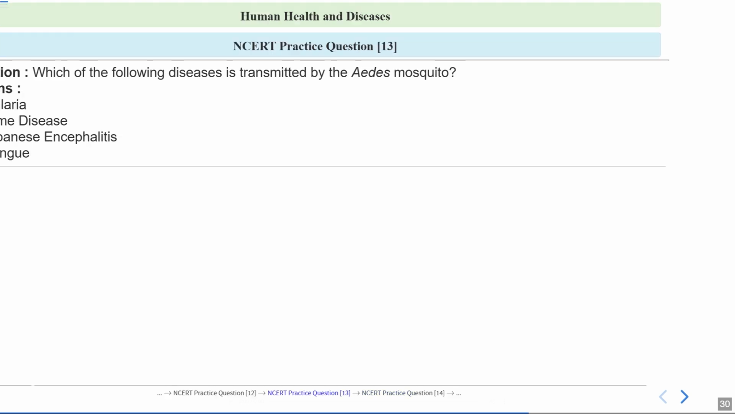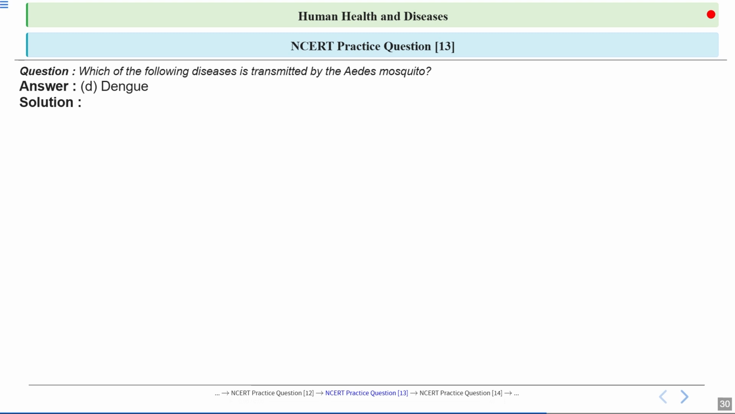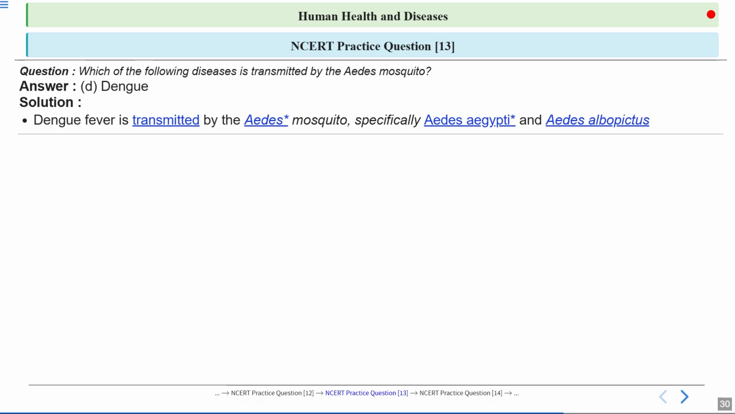Let's have a look at the answer. Okay, the correct answer is option number C, dengue. This is the correct answer. Now, dengue fever is a viral disease spread by the Aedes mosquito. So the Aedes mosquito is the vector for this disease.